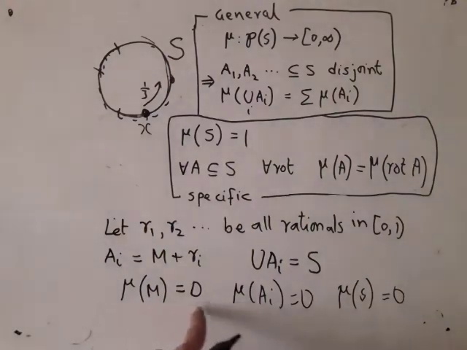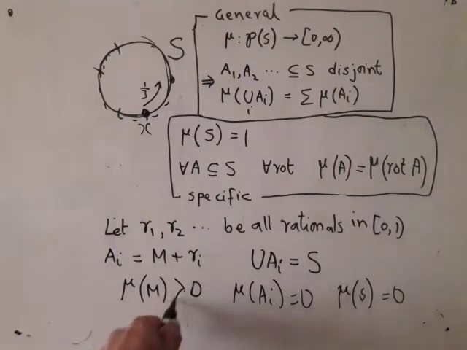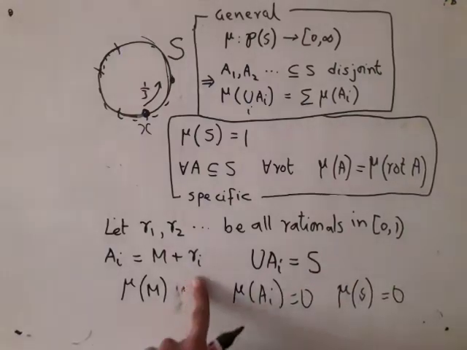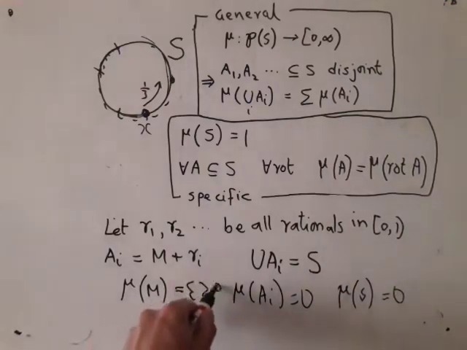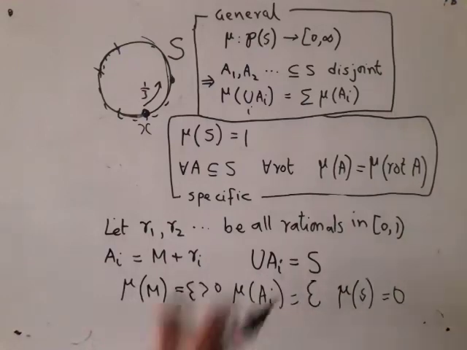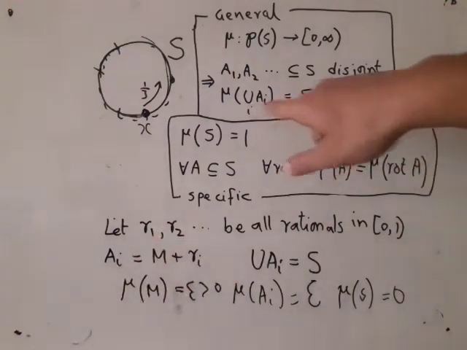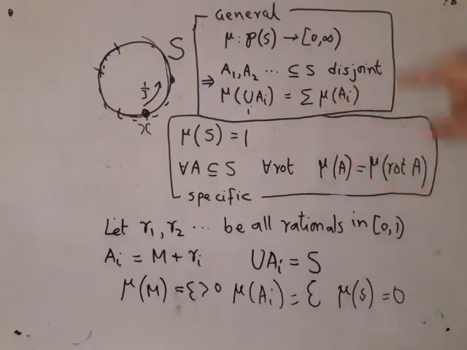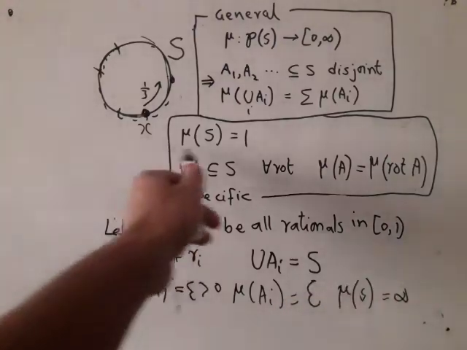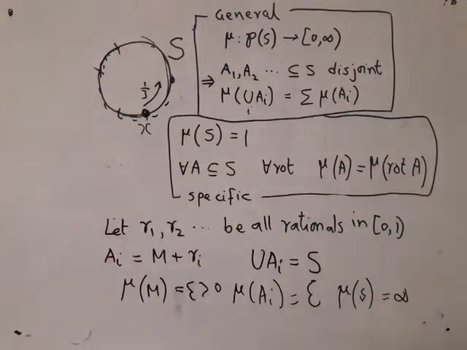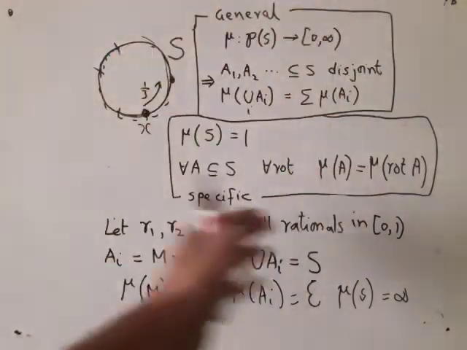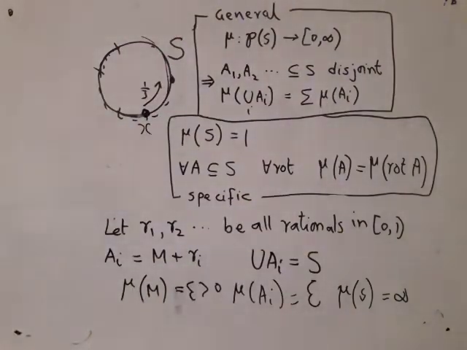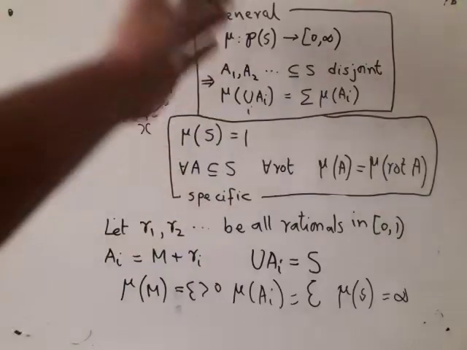which means mu of M cannot be equal to 0. So if it is not 0, it has to be strictly positive. So let's see if it is strictly positive. Whatever it is, suppose I call it something epsilon, strictly positive, then all these things must also be epsilon, because it's just rotated, which means this series now becomes epsilon plus epsilon plus epsilon plus epsilon, which forces this to be infinite, and again a contradiction, because mu S was supposed to be 1. So it cannot be 0, it cannot be positive, which means mu of M cannot be defined within this setup. And that's a contradiction which proves that there is no mu which satisfies both this condition.